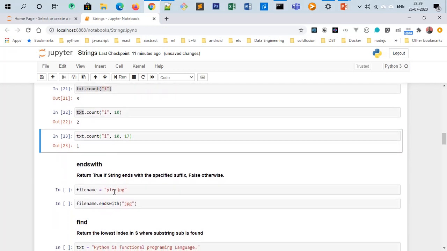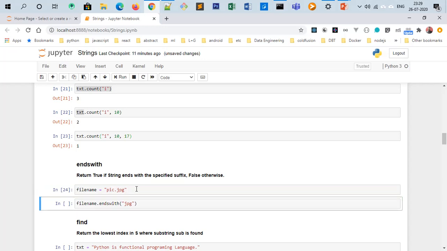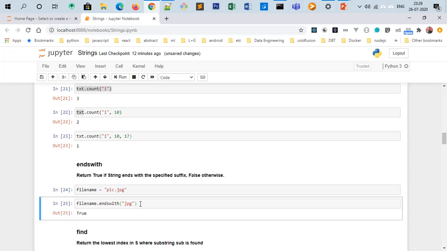Another useful method is endswith. Like you are getting data from a database, or you are searching for some file extension in a particular directory, and you want to check the name of the file or the type of the file. So like we have a file pic.png, pic.jpg, and I want to find out the extension of this file. We'll directly use the file name dot endswith method. It will check whether it is a .jpg image or not. It will only check for jpg, it will not check for the dot. Yeah, True.